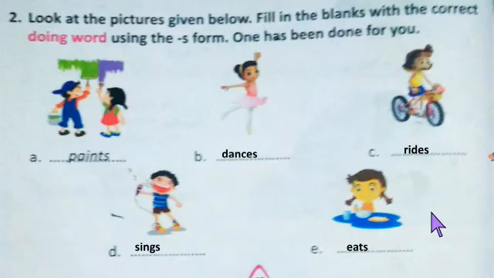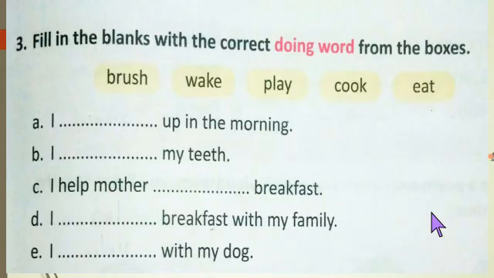Okay. See the next question. Fill in the blanks with the correct doing word from the boxes. Here you can see some options given in these boxes: brush, wake, play, cook, eat. We have to choose the correct doing word for the blanks. The first question is: I dash up in the morning. What do we do in the morning? We wake up in the morning. So first answer, wake up.